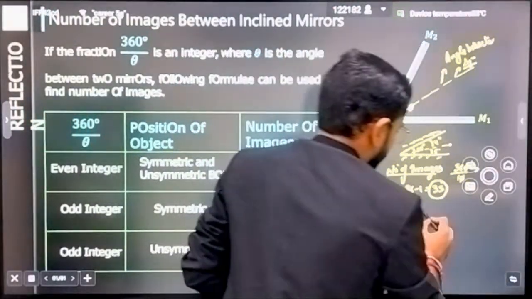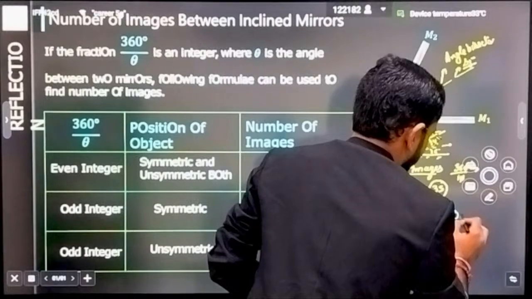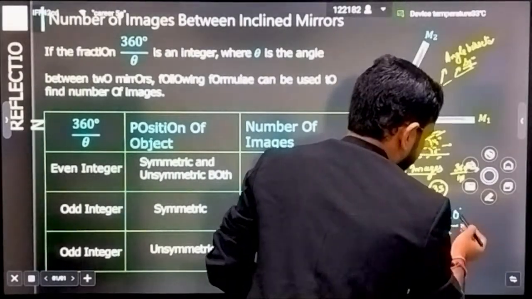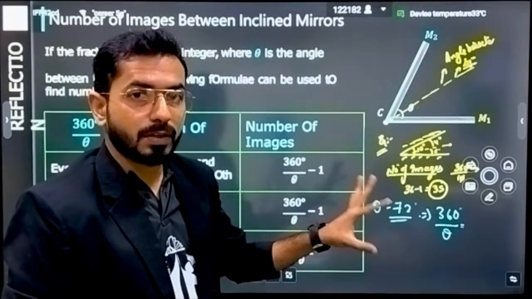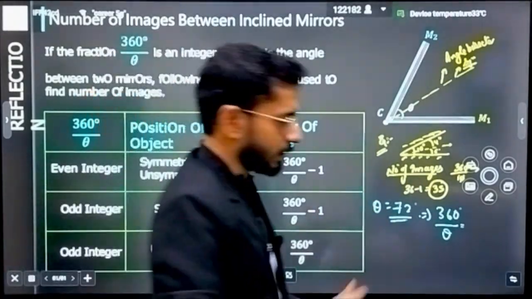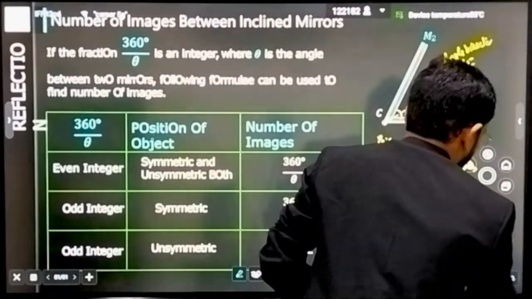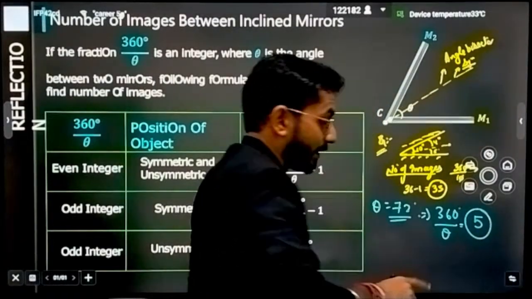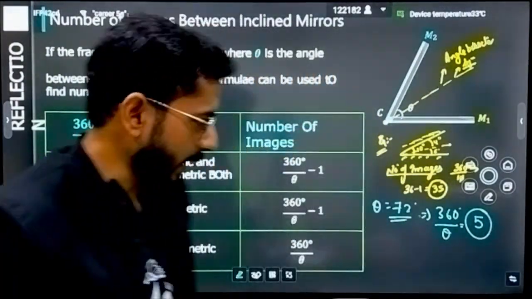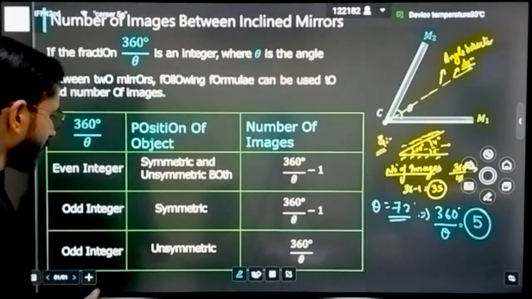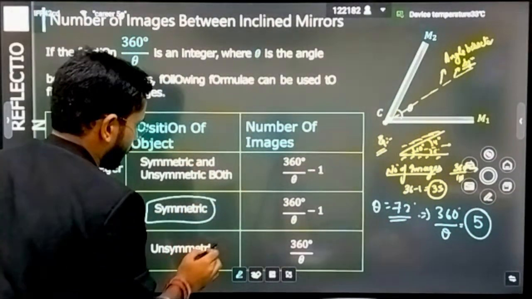Now what will you be doing? You will take 360 divided by 72. 72 into 5 is 360. Correct? That means I can say it goes in 5 times. Now 5 is not an even number. So what about the case of an odd number? If n is equal to 5, now you will have 2 cases: if it is symmetric or if it is unsymmetric.